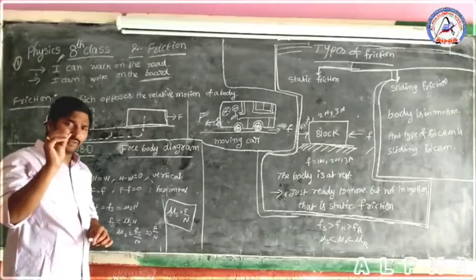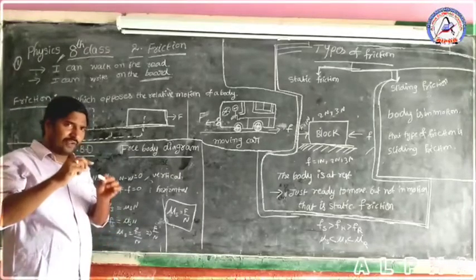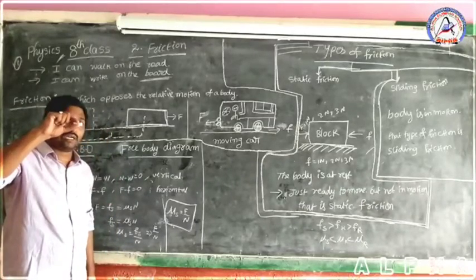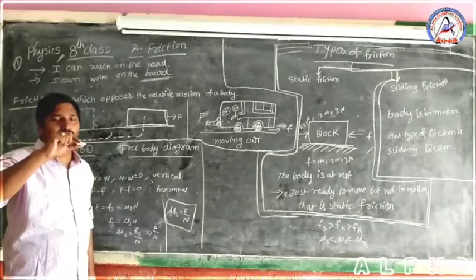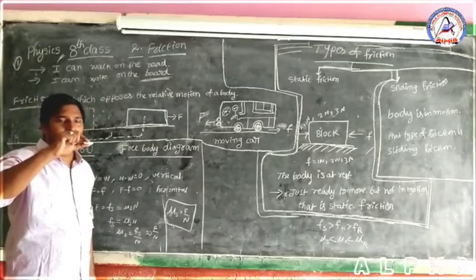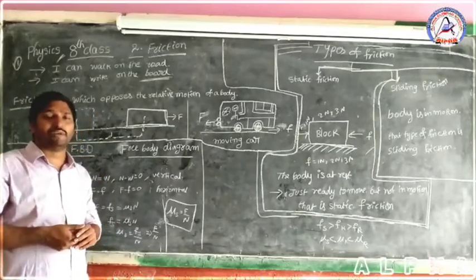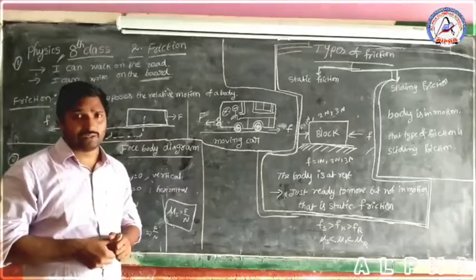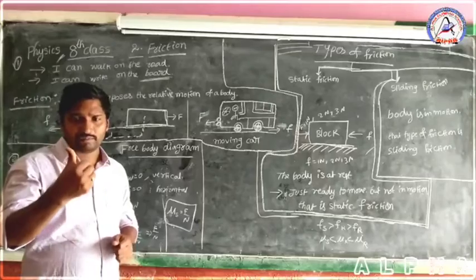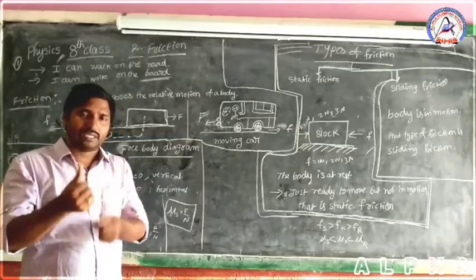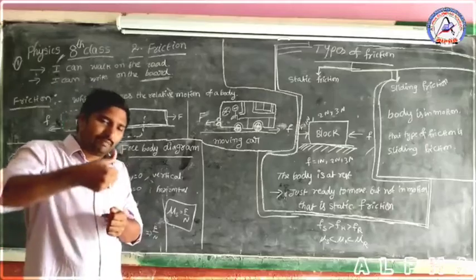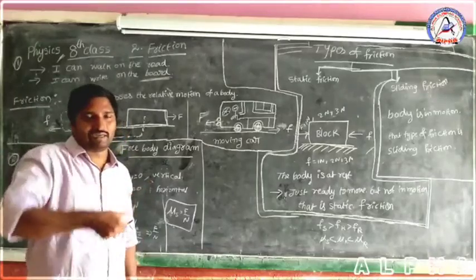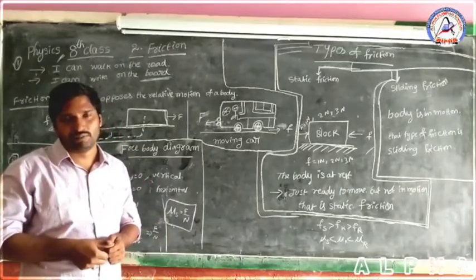Children, when our fingers touch the chalk piece, some force is needed, and that force is called frictional force. You have to observe this in our daily life, for example, thumb scanners in centers. Our thumb and fingers are compulsorily scanned on the machine. Here some friction is there, so scanning is easily possible.